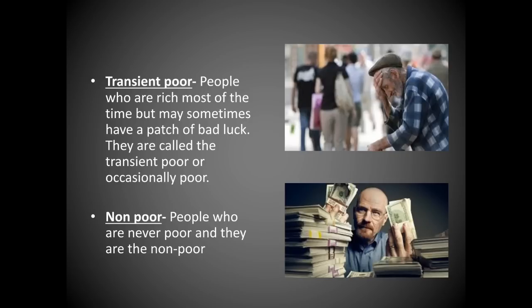So with this, if there is a question what do you mean by churning poor, do not get confused, it is chronic poor. What do you mean by occasionally poor? It is nothing but the transient poor. What do you mean by non-poor? They are never poor. So these are the different names given and they might twist and ask you a question for which you should be able to answer. I have explained various names given for these categories. Alright. Moving on to the next slide.